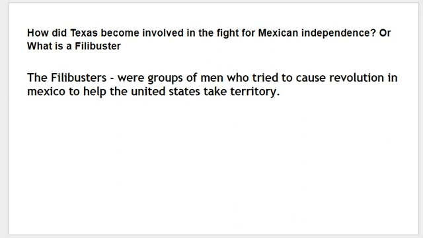So up first, the filibusters. How did Texas become involved in the fight for Mexican independence? Well, part of it is the filibusters. This also connects back to the U.S., because the filibusters are Americans, groups of men coming into Texas and into Mexico, trying to help Texas get away from Spain and become part of the United States. So this is an early reach from Americans to try to steal Texas away from Mexico before it's even Mexico. They're really trying to steal it away from Spain.